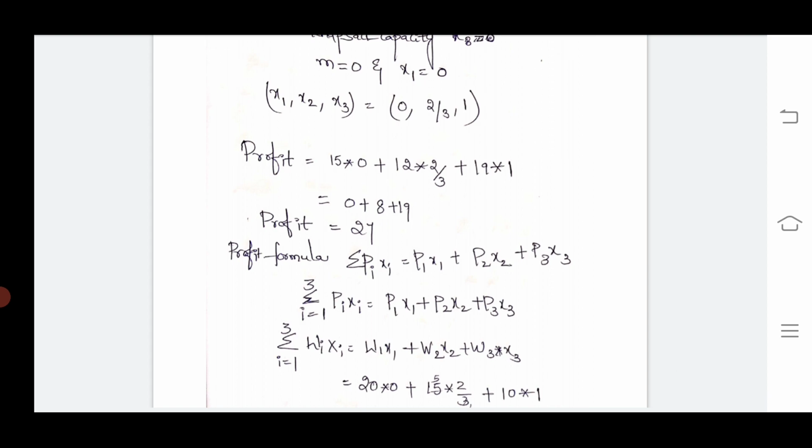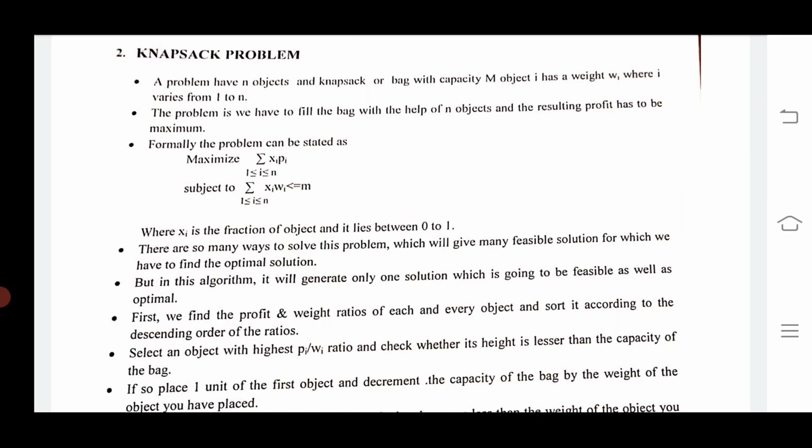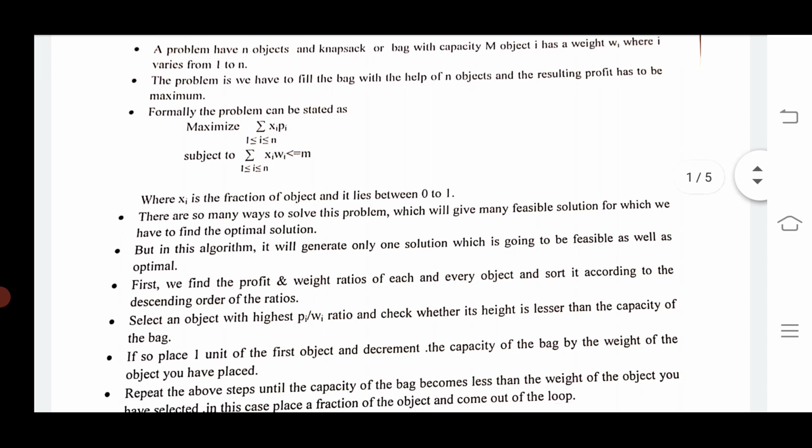The profit formula is the summation of PiXi, which is P1x1 plus P2x2 plus P3x3, where i varies from 1 to n elements. We already learned what xi is: xi is the fraction of the object, and it lies between 0 and 1.